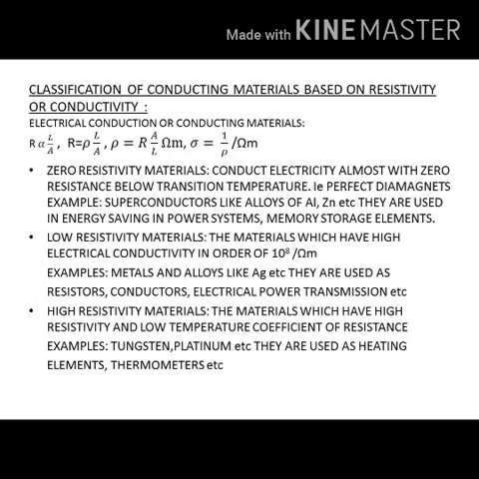Next, high resistivity materials. These materials have high resistivity and low temperature coefficient of resistance. Example, tungsten, platinum, etc. You can take it. They are used as heating elements, thermometers.